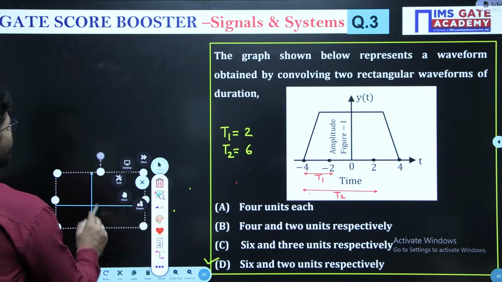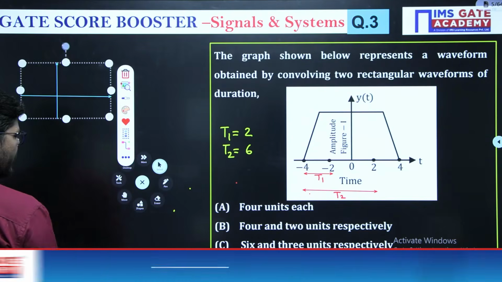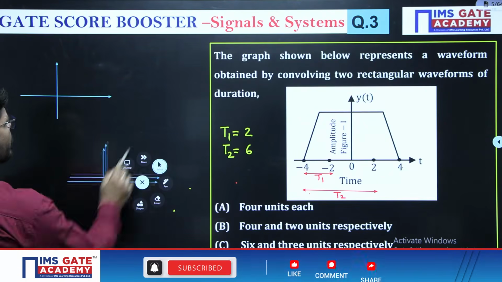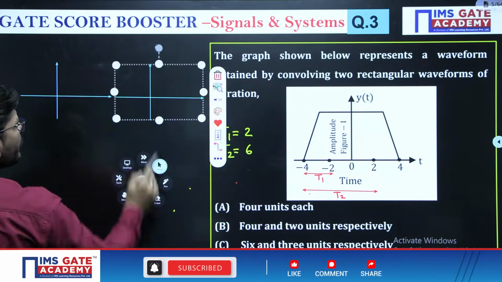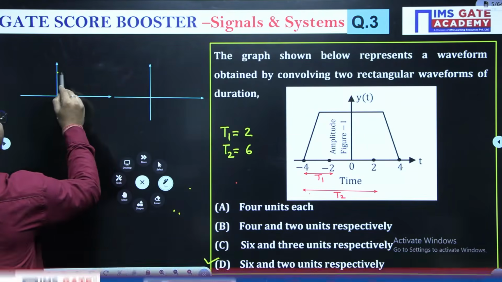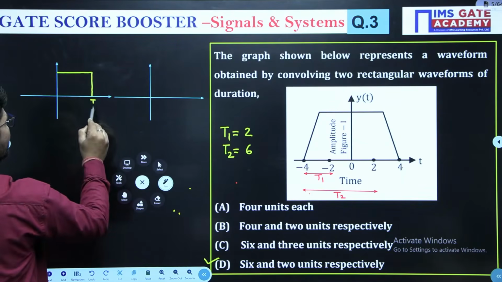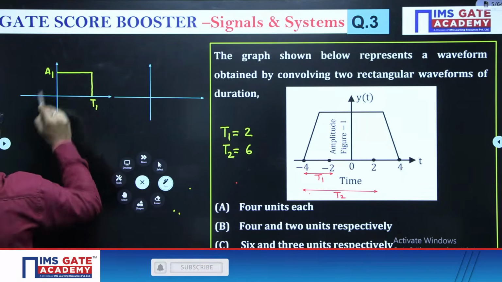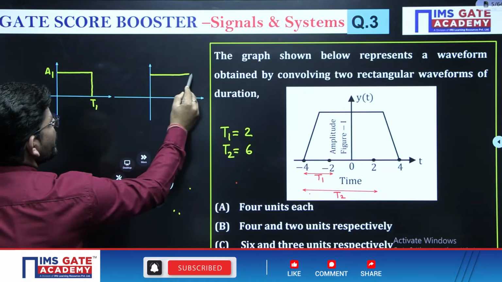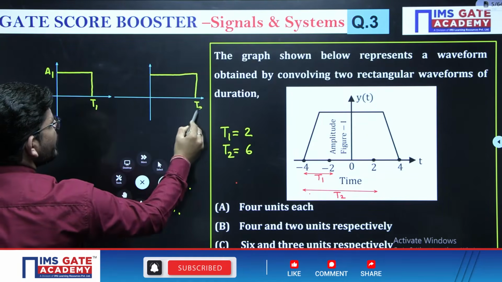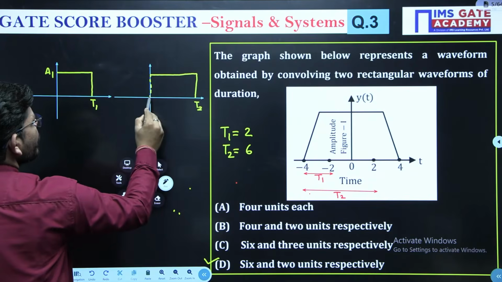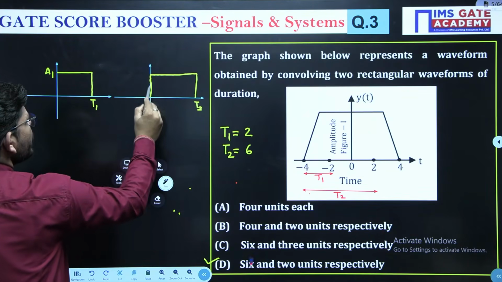Or just see, let me explain this to you. Suppose we have two rectangular pulses of unequal duration. Let's suppose that this is the first pulse having magnitude A1 and this is the second pulse having magnitude A2. For example, I am taking these two pulses.